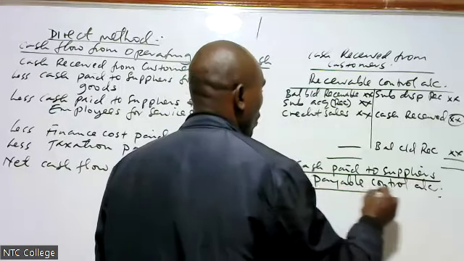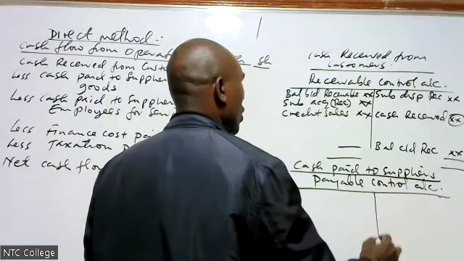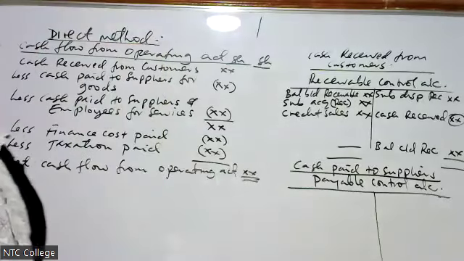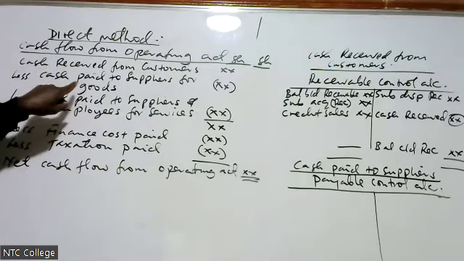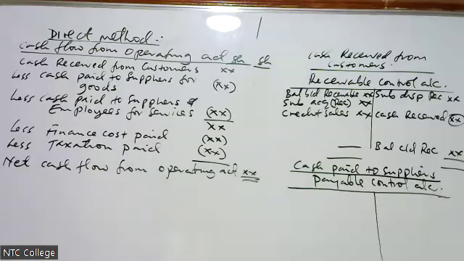This item number 2, cash paid to suppliers for goods, we prepare payable control account.